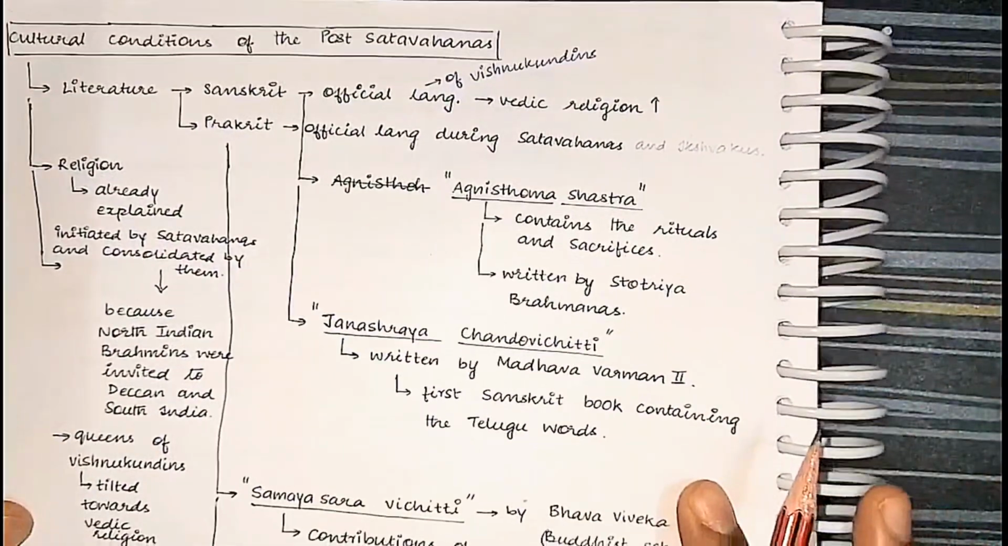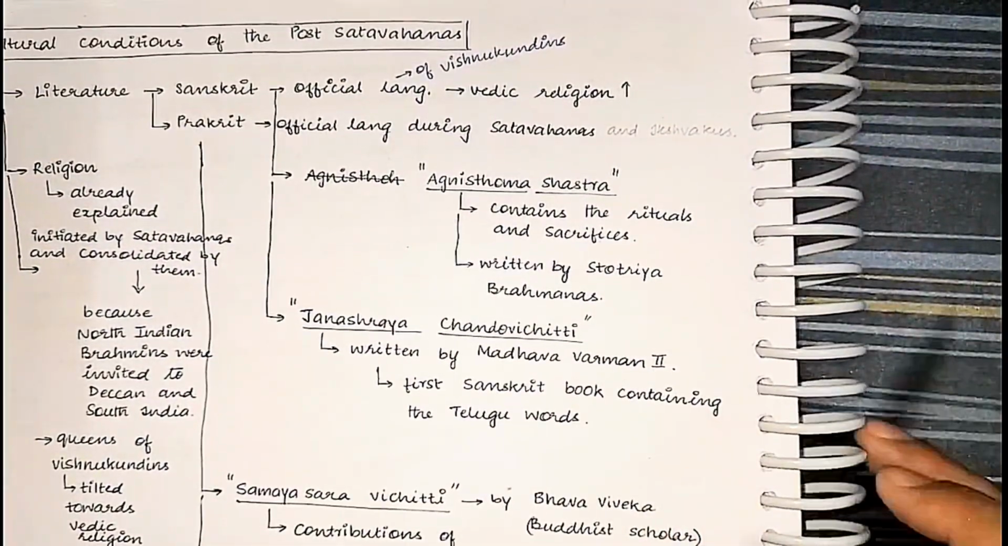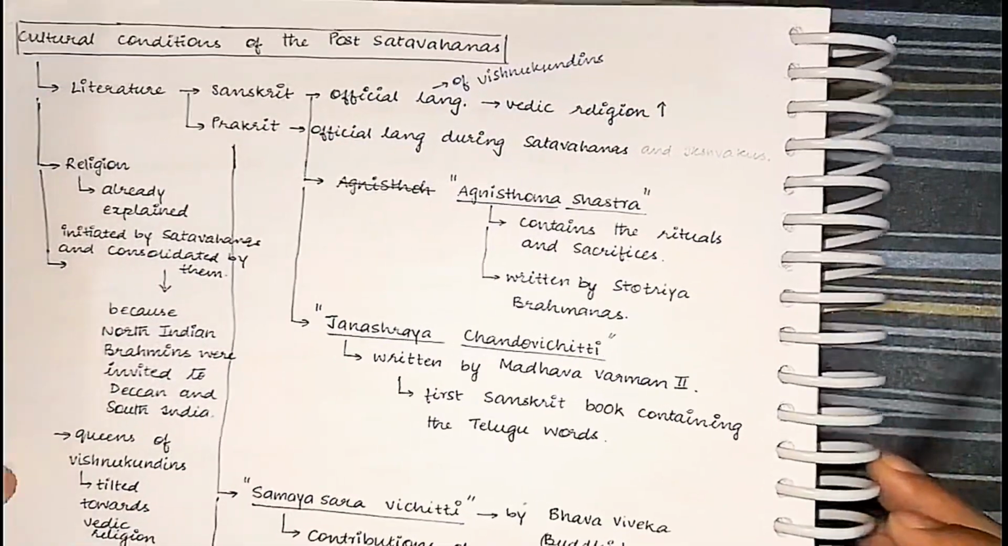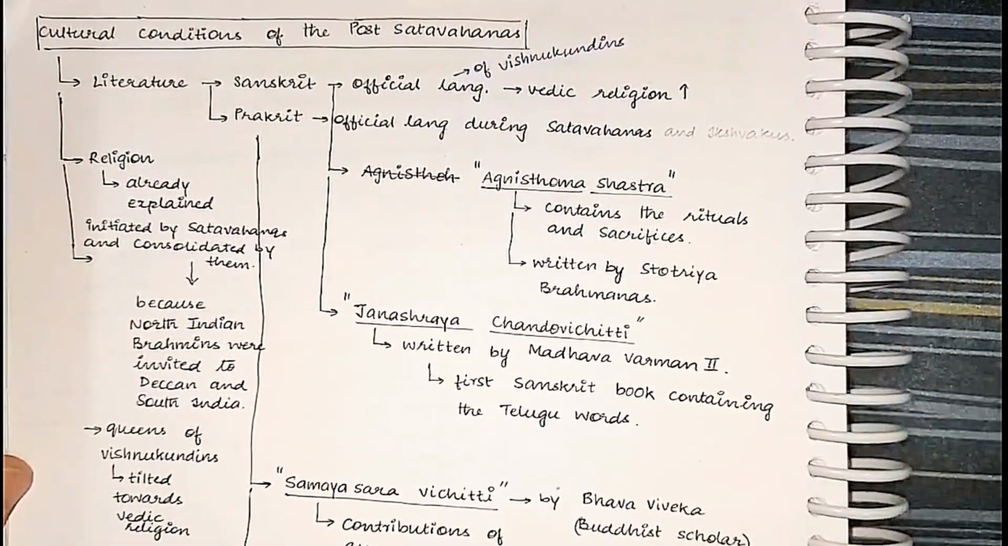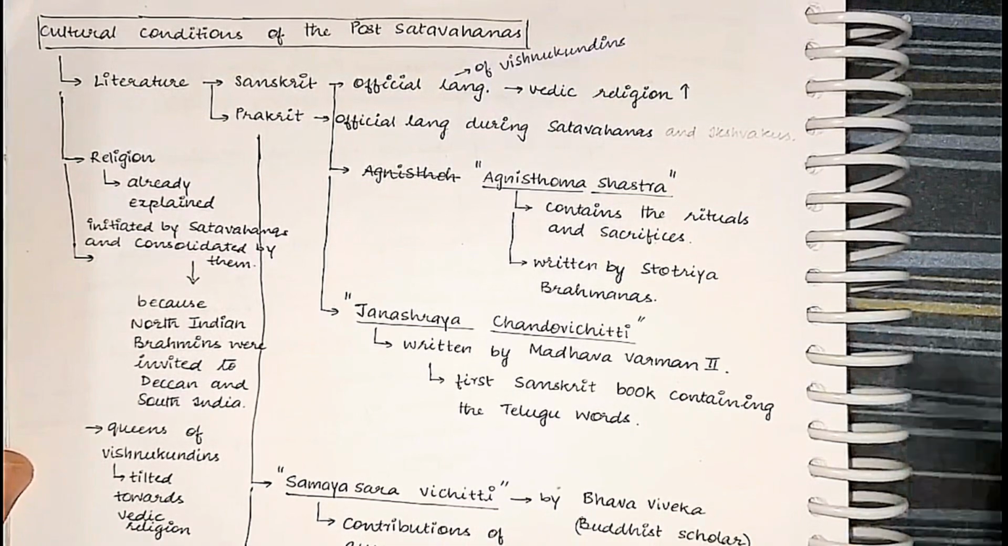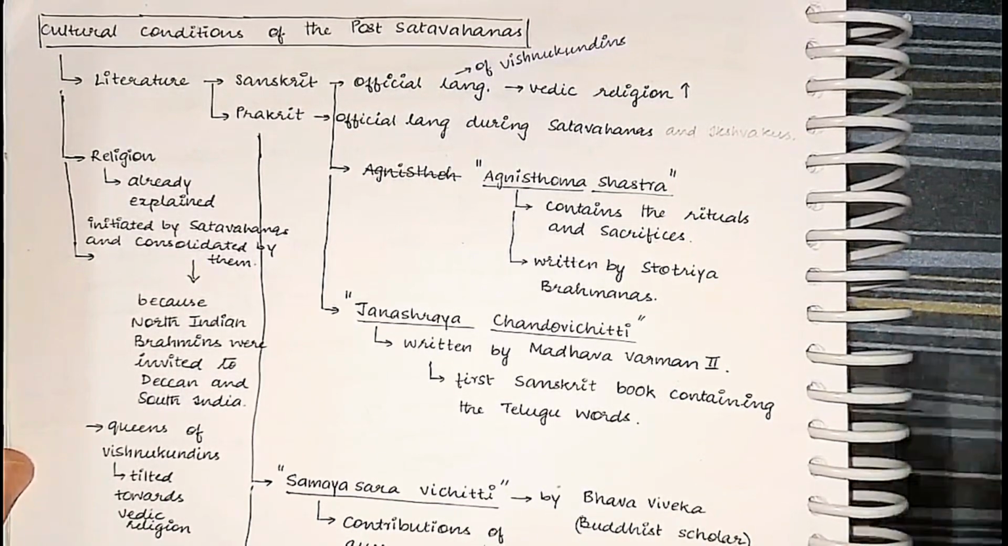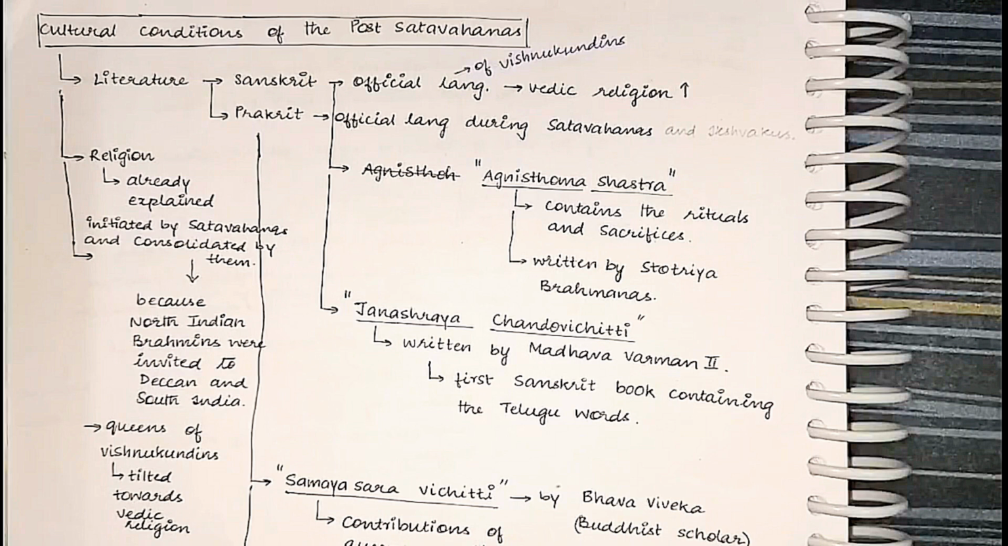Next, cultural conditions. We'll see the literature. Remember one thing. Separate question on Ikshvakus and Vishnu Kundins won't come. If the question comes, it will be in a combined manner. Why? Because Ikshvakus and Vishnu Kundins ruled only for a brief period of time over Telangana region. So separate question won't be asked. Question will be asked in a combined manner, and you have the ready-made content I am giving you here.